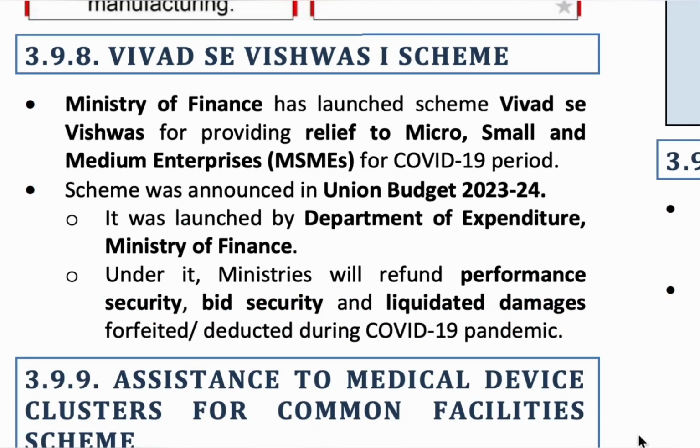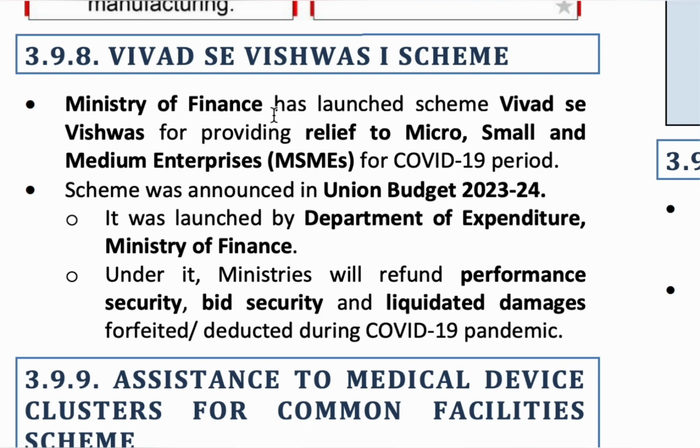So let's know about the topic Vivad Se Vishwas One scheme. We all know during the COVID pandemic situation, many of the small businesses shattered. Micro, small and medium enterprises (MSMEs) suffered huge economic losses, and many people took loans and invested in small businesses, and all those small businesses went into losses due to COVID. Repayment of interest or loan amount is very difficult for them, especially for small business people.